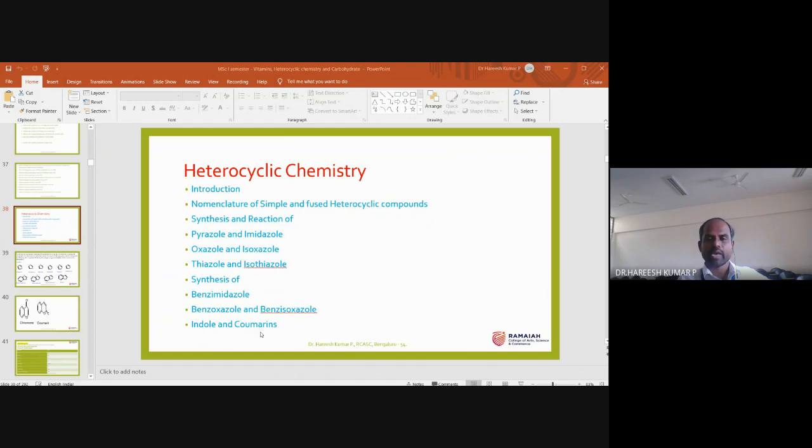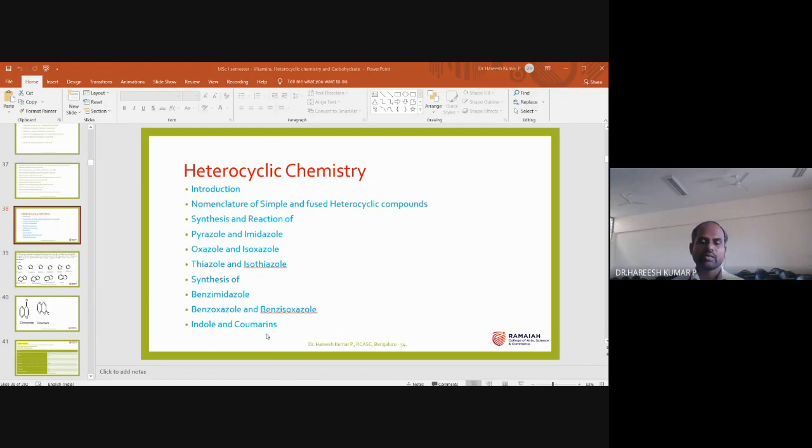Then coumarins. I think you are aware of pyran. Pyran is a 6-membered ring with oxygen as a heteroatom. If that pyran is fused with benzene, it's called benzopyran, and more particularly, if there is a ketone group at the second position, that compound is called coumarin.